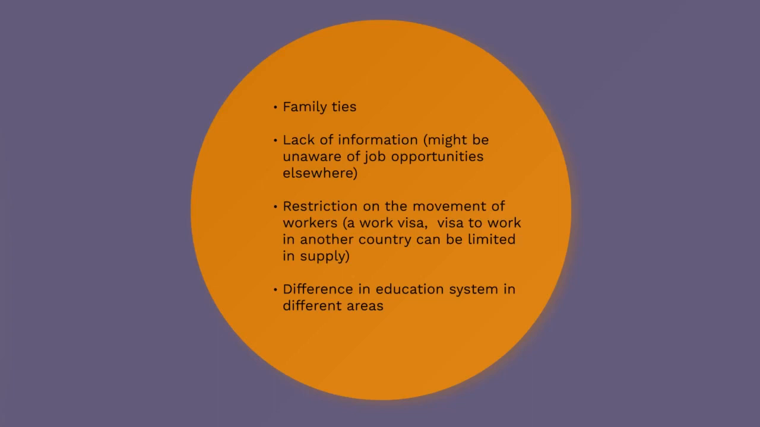Another reason is differences in the education system in different areas. If you move from one place to another and that other place has a more improved educational system, then people will likely move over there because they are pursuing further studies. But if they have a good education system in their own area, then they might not move from that area.